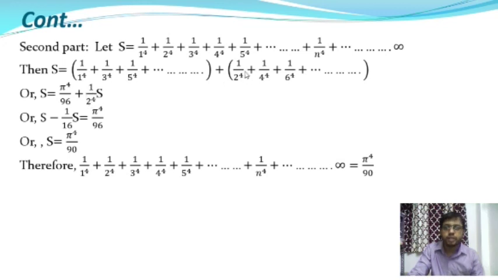And the second part, after taking 1 by 2 to the power 4 as common, will give 1 by 2 to the power 4 into S. Okay, and after calculation it will give S minus 1 by 16 into S is equal to pi to the power 4 by 96, and from this we'll get the value of S, and it will be pi to the power 4 by 90. So therefore 1 by 1 to the power 4 plus 1 by 2 to the power 4 plus 1 by 3 to the power 4 and up to infinity